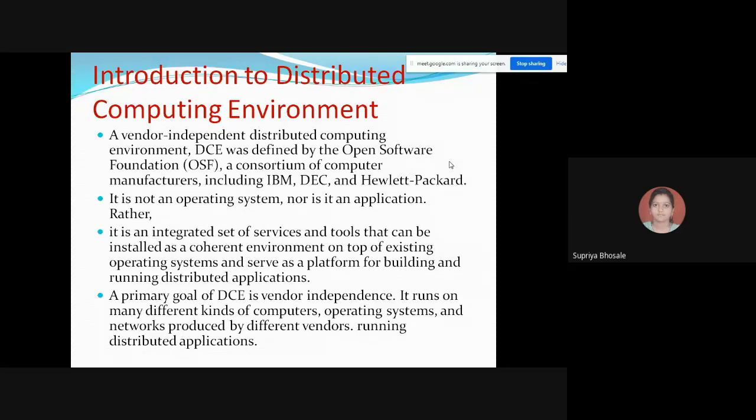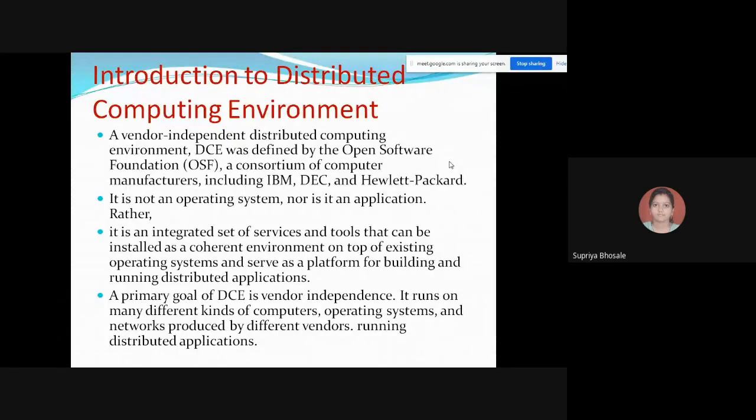Some of the examples of OSs to which DCE can be easily ported include OSF, AIX, Domain, Ultrix, HP, Sun operating system, Unix operating system, VMS, Windows, and OS/2.